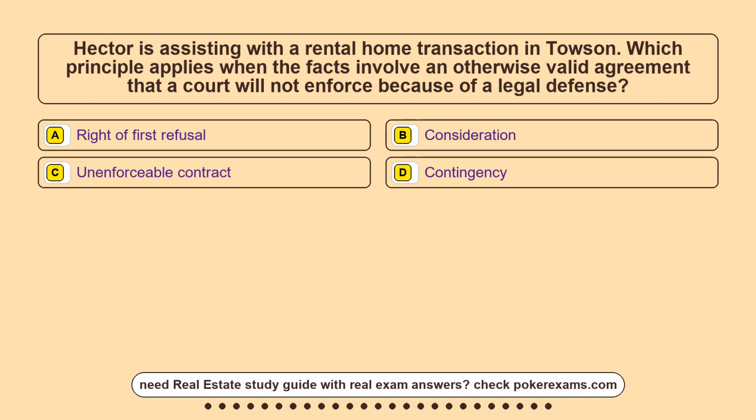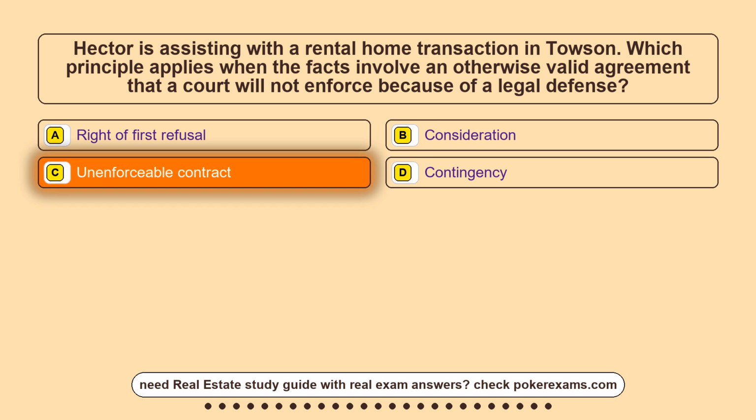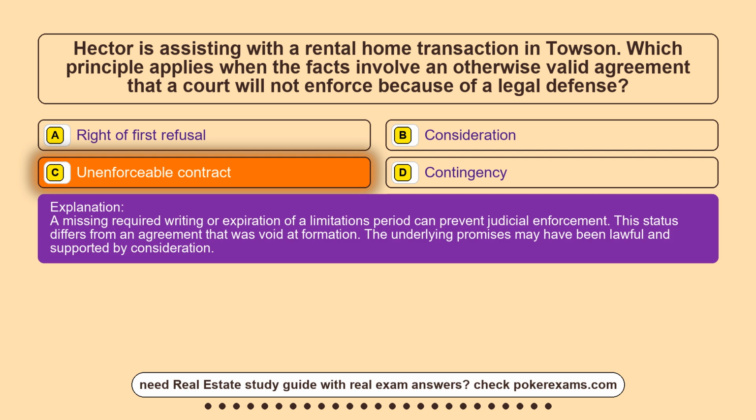Question 9. Hector is assisting with a rental home transaction in Towson. Which principle applies when the facts involve an otherwise valid agreement that a court will not enforce because of a legal defense? Option A, right of first refusal. Option B, consideration. Option C, unenforceable contract. Option D, a contingency. The correct answer is option C, unenforceable contract. A missing required writing or expiration of a limitations period can prevent judicial enforcement. This status differs from an agreement that was void at formation. The underlying promises may have been lawful and supported by consideration.